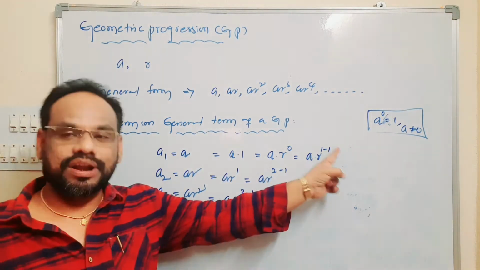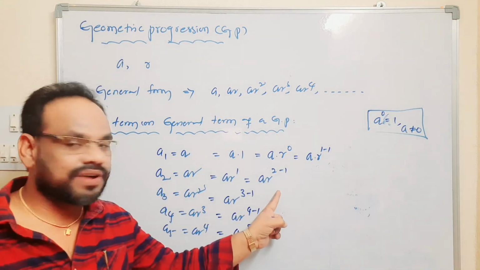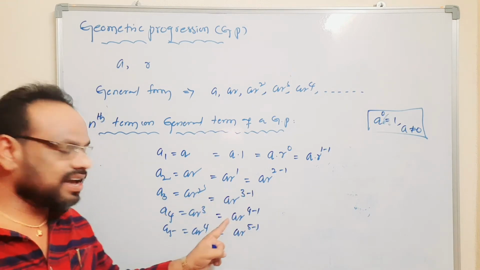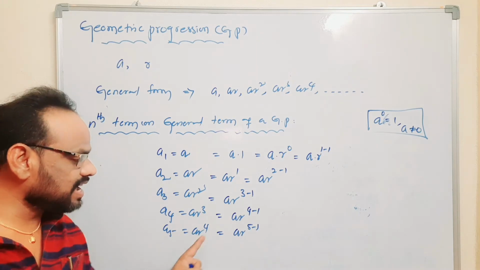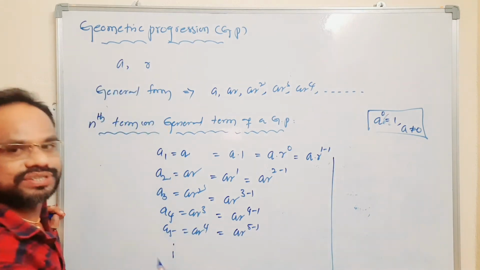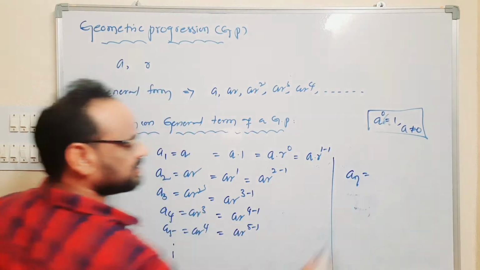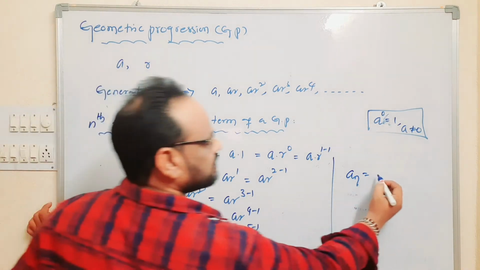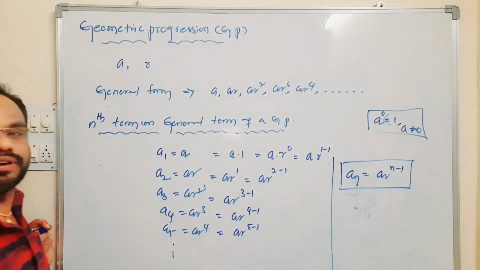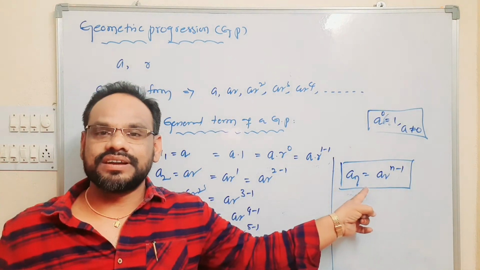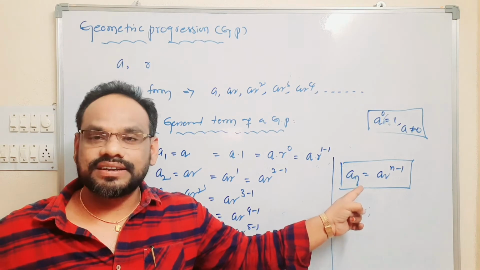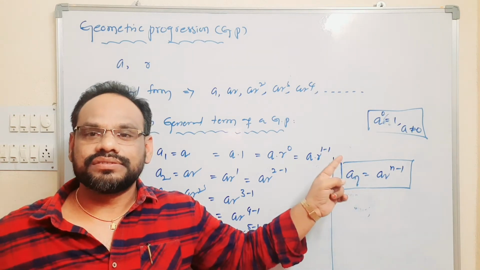A1 means AR power 1 minus 1. A2 means AR power 2 minus 1. A3 means AR power 3 minus 1. A4 means AR power 4 minus 1. A5 means AR power 5 minus 1, and so on. Observe this pattern. We generalize: if A5 means 5 minus 1, then AN means AR power N minus 1. This is called the general term or nth term of the given geometric progression.